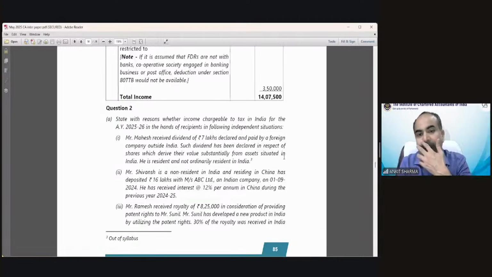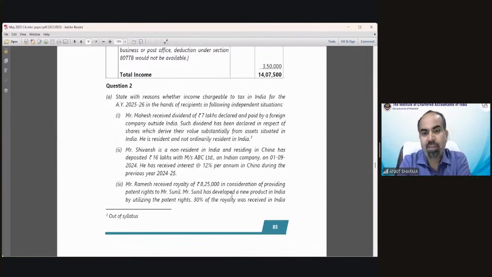So you have to calculate interest from September 24. It would be 1,12,000 rupees. September, October, November, December, January, February, March. So 7-month interest on 16 lakh at the rate of 12%. That would be 1,12,000 going to be taxed in the hands of Mr. Shivansh. I hope it's clear. Okay. Moving on to the third point.